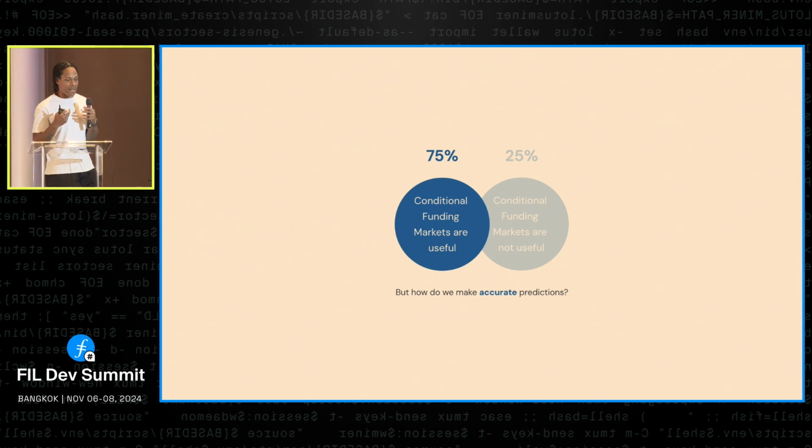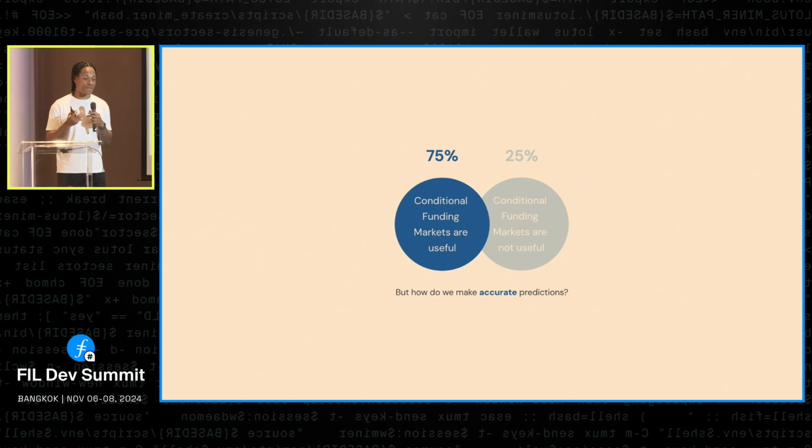Let's say I could say to you today that 75% of the time, conditional funding markets are going to be useful, and maybe 25% of the time they're not going to be useful. I'm just pulling these numbers out of my head, but you could see why I personally can make that prediction because I have some information, and none of you can opine on this because you have none, right? So this is an interesting way of thinking about the problem of figuring out what to fund proactively before we have information, based on predictions.